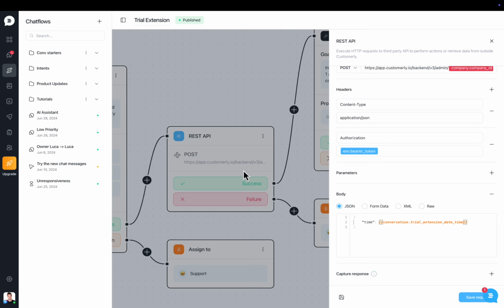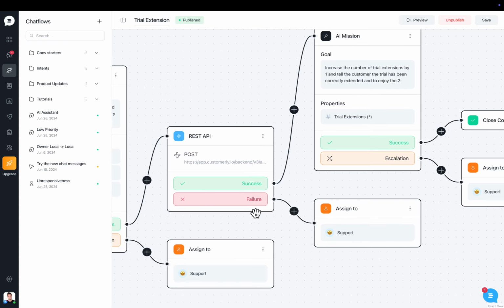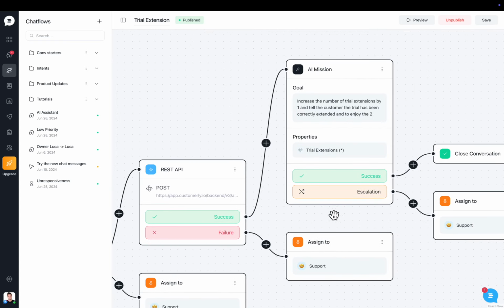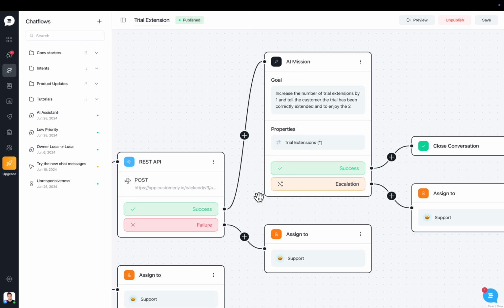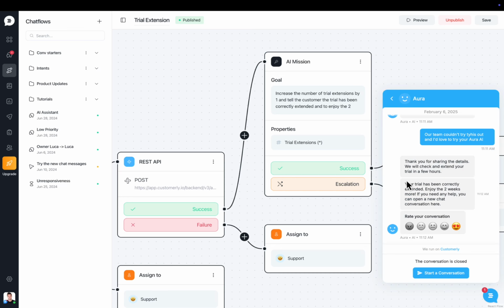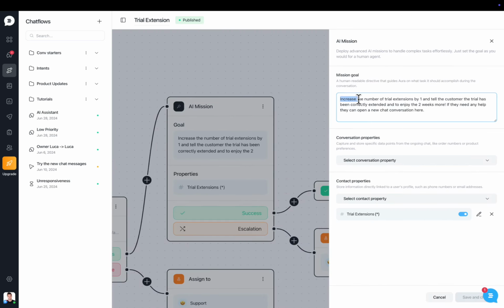but this is not our case, because whenever there is a success, that means the trial has been extended, otherwise it would be a failure. In case of failure, I would assign this to our support team to see what was going on, but it seems that everything was running smoothly. After receiving the success from the REST API, she went again into mission mode, and this mission goal was to increase the number of trial extensions by 1 and tell the customer the trial has been correctly extended and to enjoy the 2 weeks more. If they need any help, they can open a new chat conversation here.